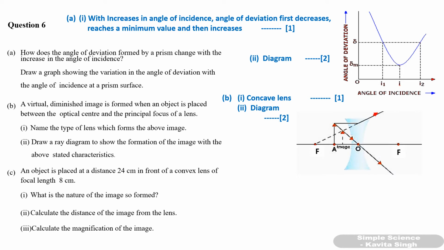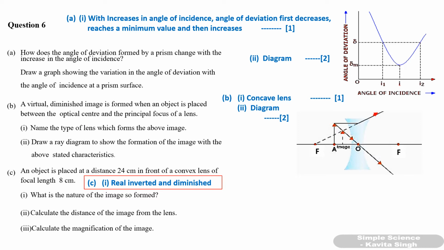That means if f is 8 centimeter, 2f will be 16 centimeter, and the object is at 24 centimeter, means object is beyond 2f. So that means the nature of the image will be real, inverted, and diminished. Okay, so the nature of the image is real, inverted, and diminished. 1 mark for this.